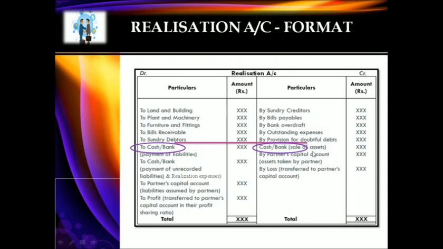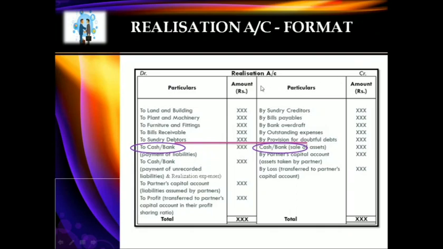In case any assets are sold, it would come on the credit side. Any realization expenses would again be debited to the realization account. So on the debit side you will have all the assets transferred from the balance sheet, all the liabilities which are paid off and any realization expenses.